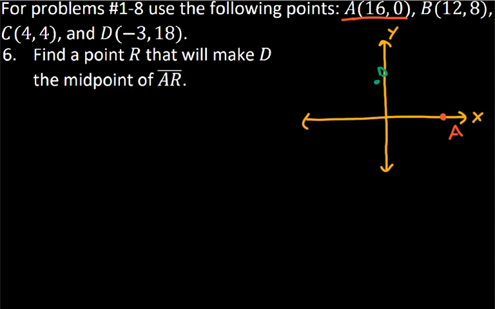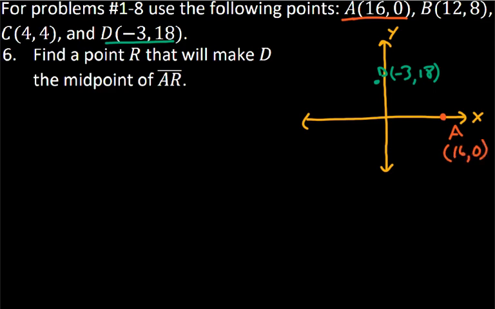So one thing I can think about is, I'm going to show that D was in green there. So D is the point -3, 18, and A is the point 16, 0.